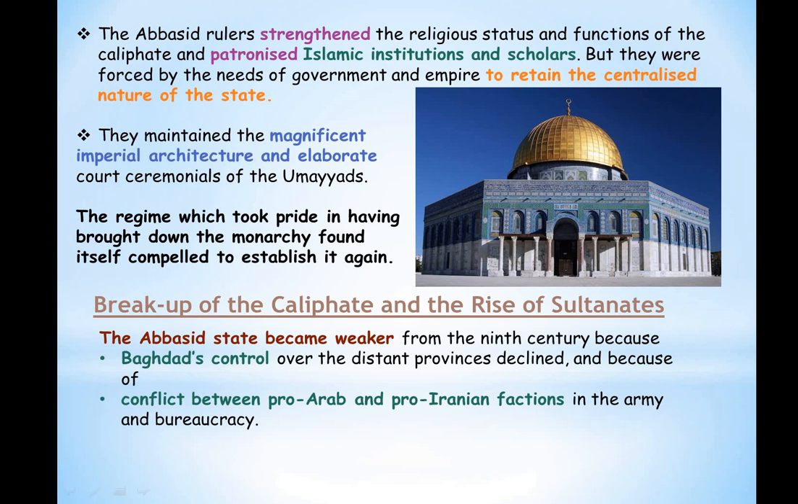Because of two main reasons, that is, Baghdad's control over the distant provinces declined, and also there were internal conflicts between pro-Arab, that is, the people who supported the Arabs, and the people who supported Iranian factions. There were a lot of conflicts. Because of these two reasons, there was disintegration of the Abbasid state, and it eventually led to the rise of sultanates.